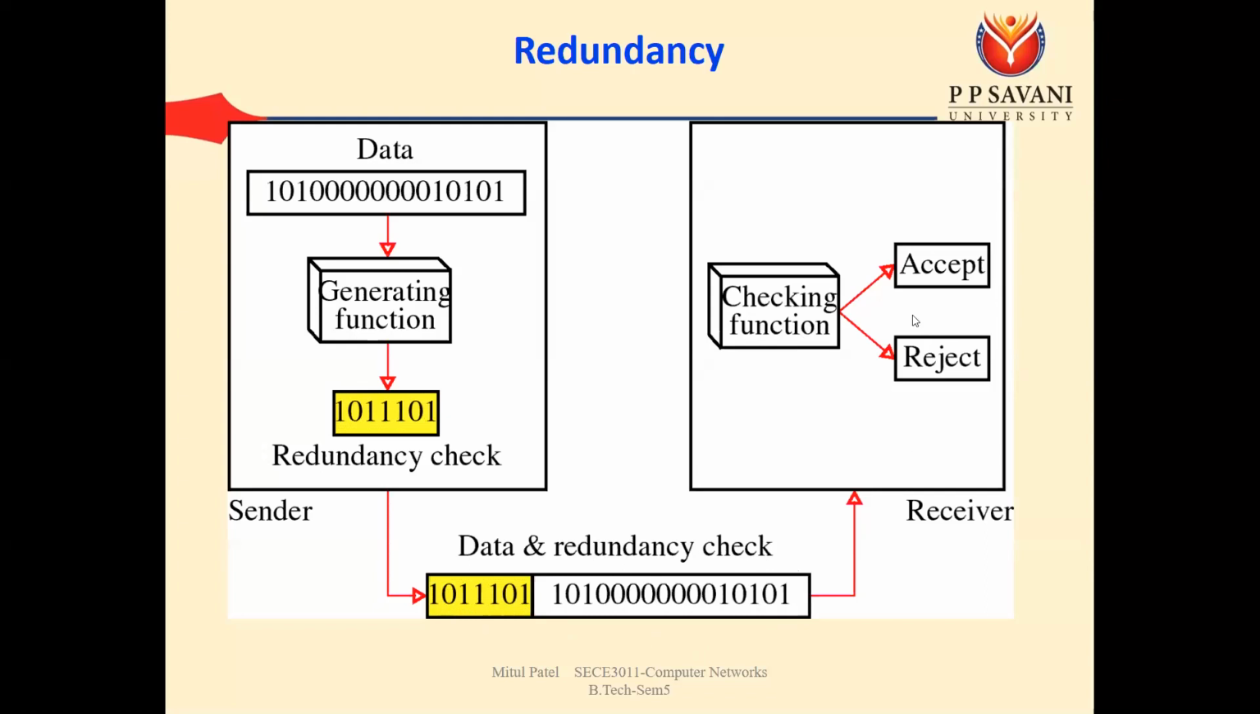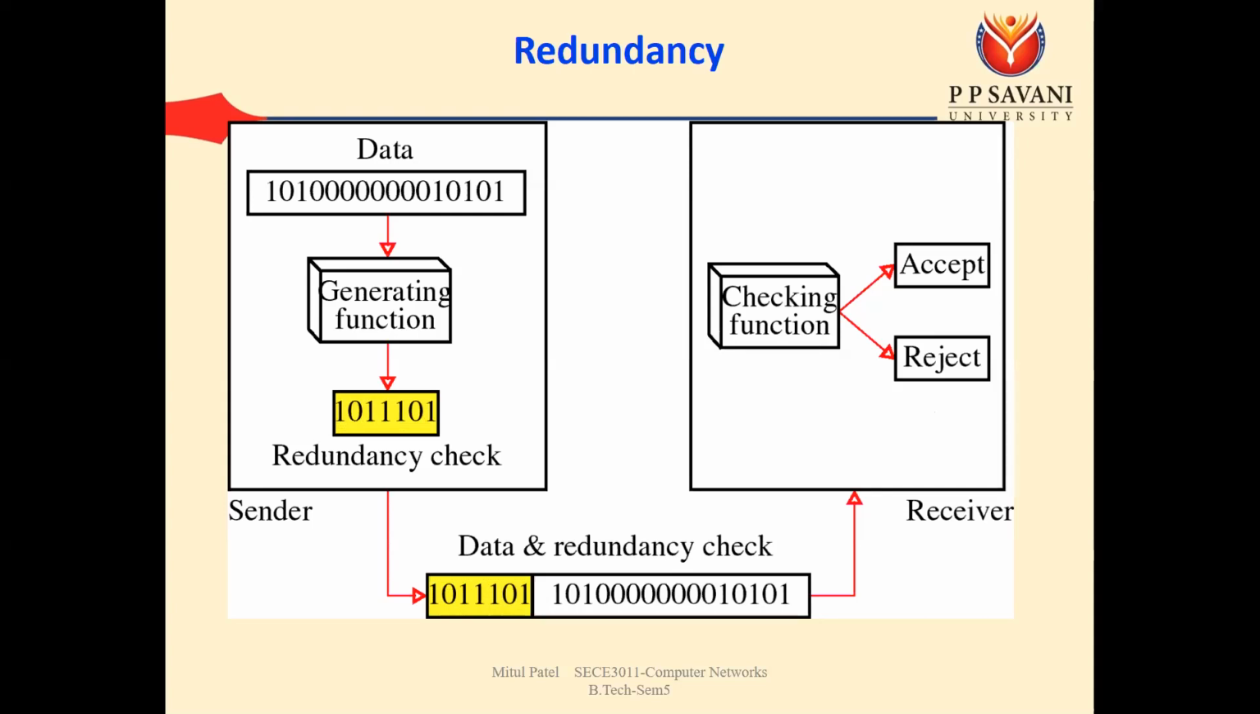So if both values are the same, when the receiving side applies the checking function and again generates 101101, then you can say that whatever the sender has sent is correctly received.